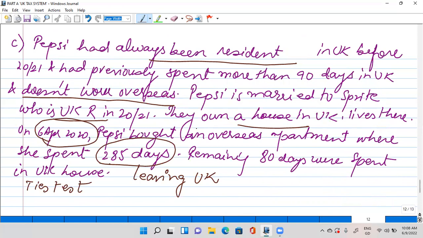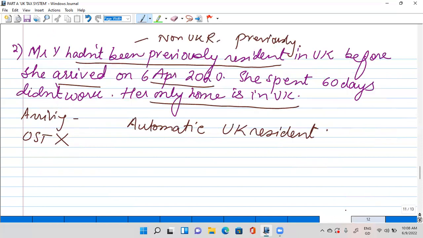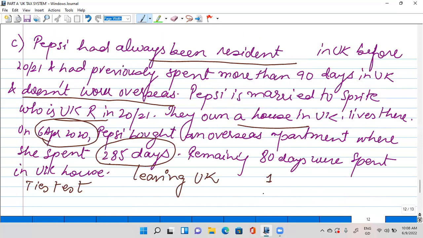Now, how many ties is she meeting? The first one is that she has close family. Yes, she has close family. So one tie is being met. Second, her accommodation is in the UK, she is spending at least one night. The second is also met. She has spent more than 90 days in the UK in both of the previous tax years, yes. So she has met three ties.